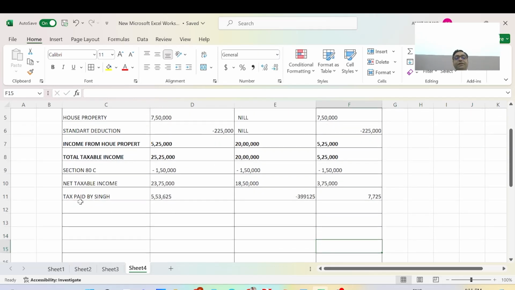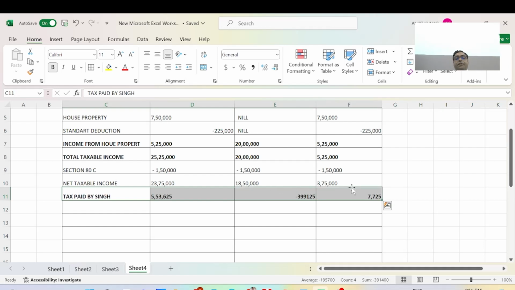Here we have the calculation of the total tax paid by Mr. Singh. Here is the same calculation.